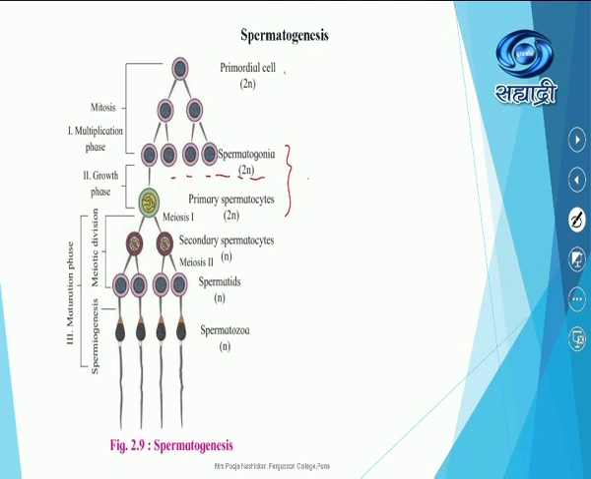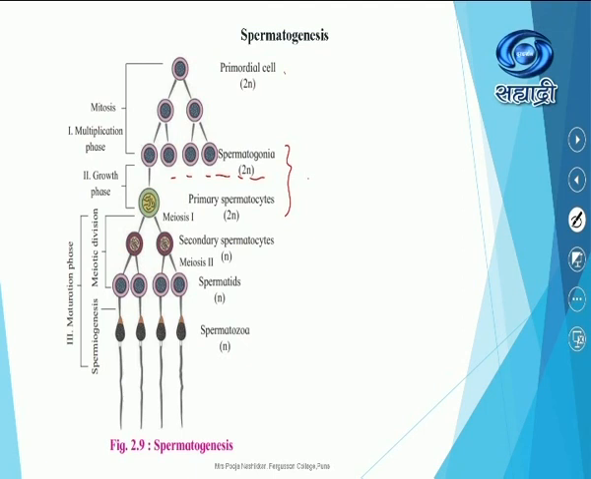See here, this single spermatocyte will undergo changes. Every spermatogonium undergoes the growth phase and the maturation phase. But here we will study how the primary spermatocyte undergoes the maturation phase, which is a kind of meiosis.